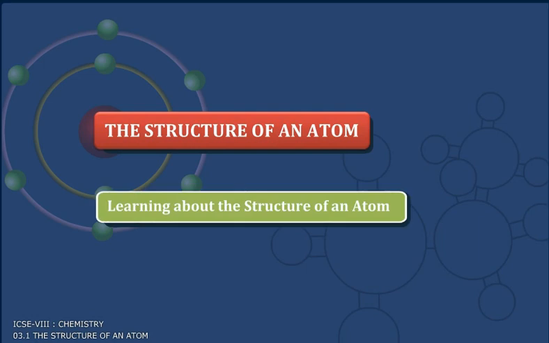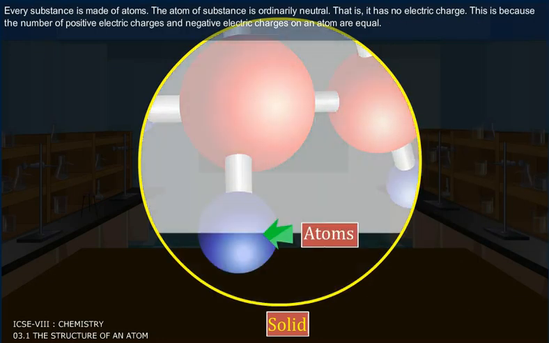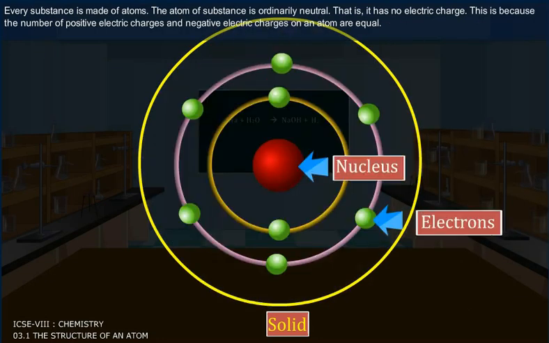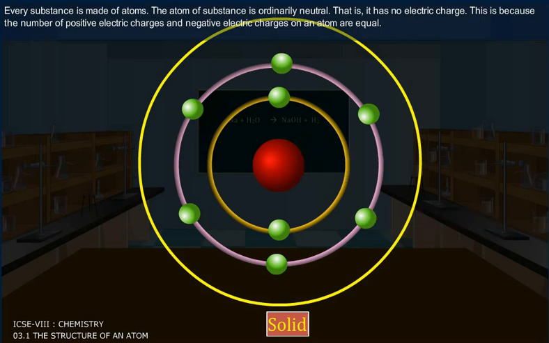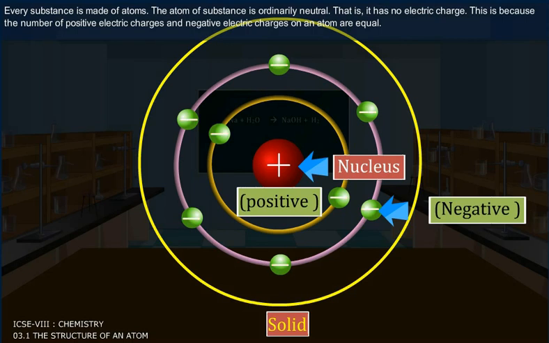About the structure of an atom. Every substance is made of atoms. The atom of a substance is ordinarily neutral. That is, it has no electric charge. This is because the number of positive electric charges and negative electric charges on an atom are equal.